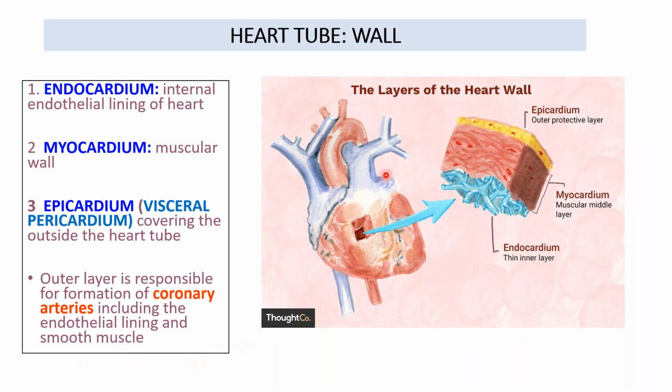Now, a brief about the heart tube wall before we do the heart tubes. If we cut the heart tube and go from inner to outer, the innermost layer is the endocardium, which is the internal endothelial lining of the heart. This is followed by a muscle layer, called the myocardium, and the outermost is the epicardium, which is the protective layer. The epicardium is basically the visceral pericardium, and we all know how the visceral pericardium is developed. It is developed from the splanchnic mesoderm.